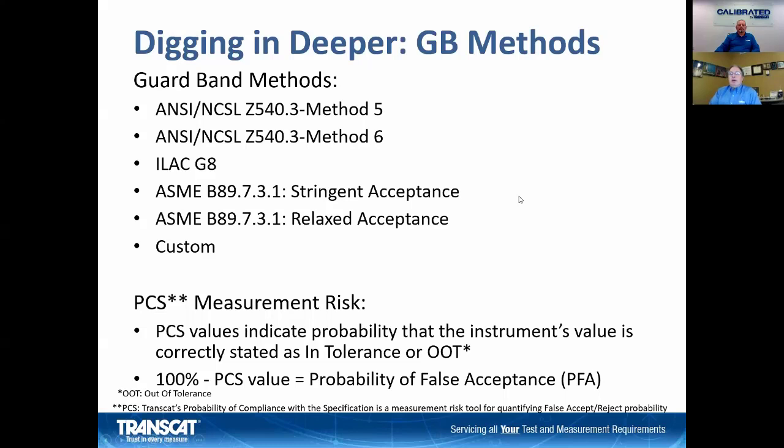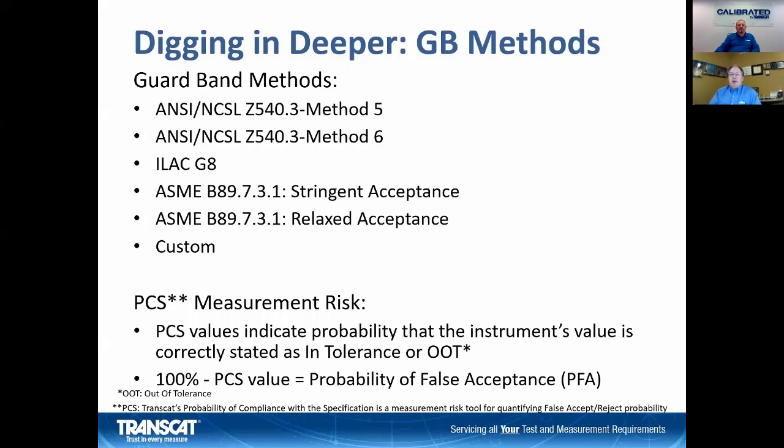So the ANSI NCSL Z540.3 has 6 different methods for guard banding. Method 5 and Method 6 are very commonly used, probably the most popular of those 6 methods. So we're going to offer Method 5 and Method 6 to our clients. Each have different formulas and how they apply the measurement uncertainty. Details on that in our white papers and in the handbook for Z540.3 as well.